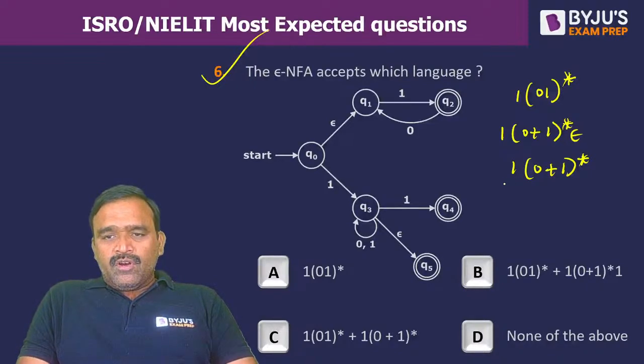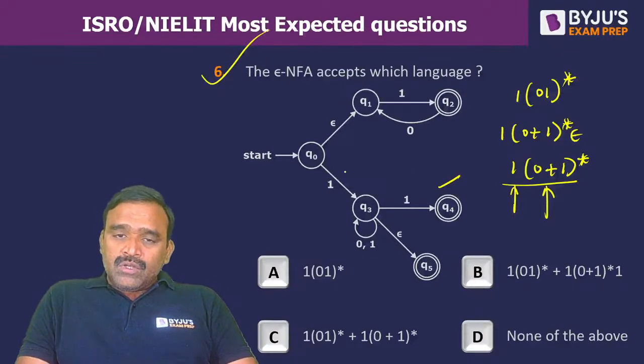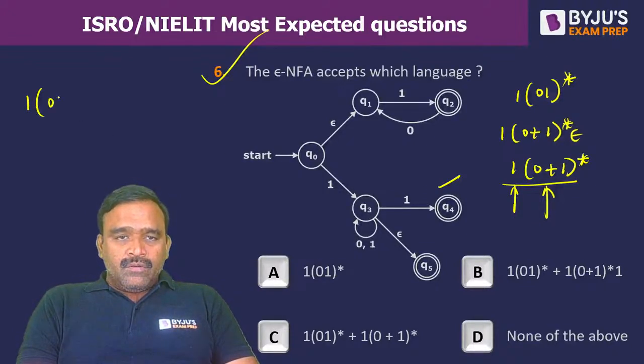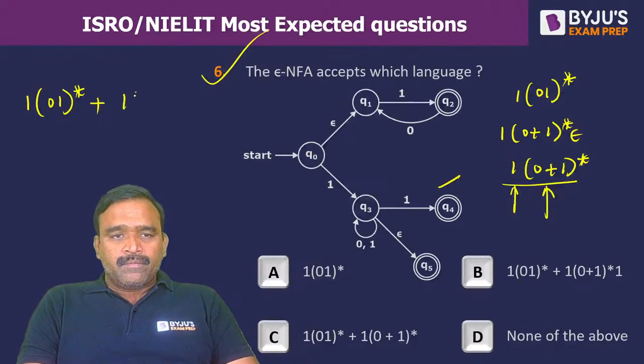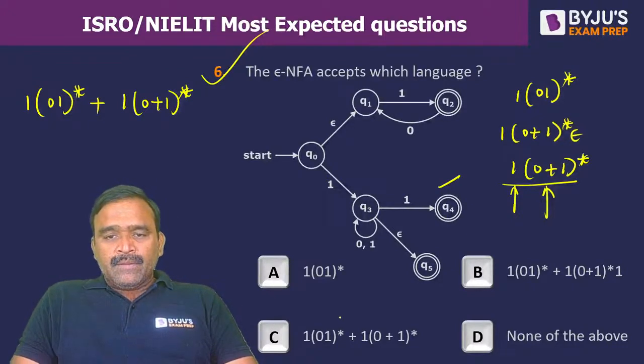So 1 followed by (0 or 1) whole star gives you all combinations of zeros and 1s starting with 1. And the strings going from Q0 to Q4 are also a part of this, so it's only a subset. That's why we can write it as 1(0+1)* plus 1(0+1)*1, and there is no need to include the second one, because with epsilon I am going to the final state. Even 10 is acceptable, 11 is also acceptable. This 11 is here, and here also, so it becomes a subset. That's why we write 1(0+1)* plus 1(0+1)*. Option C is the right option.